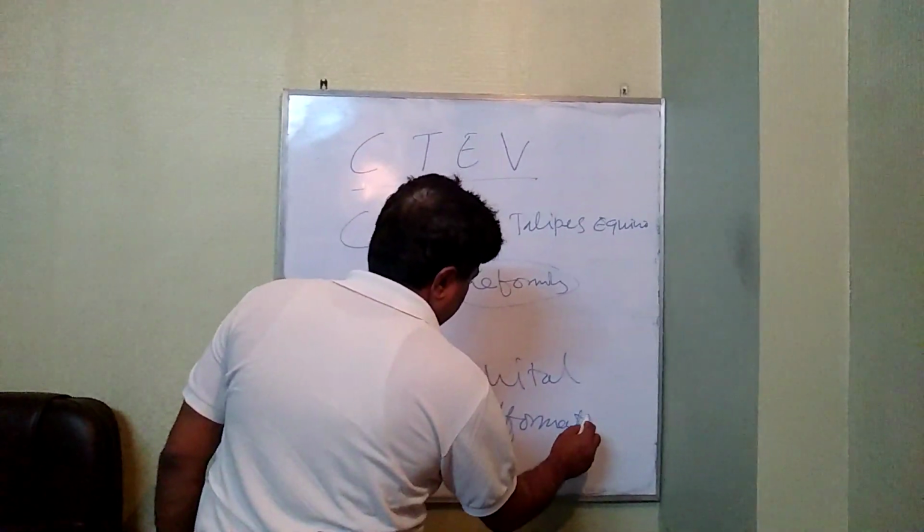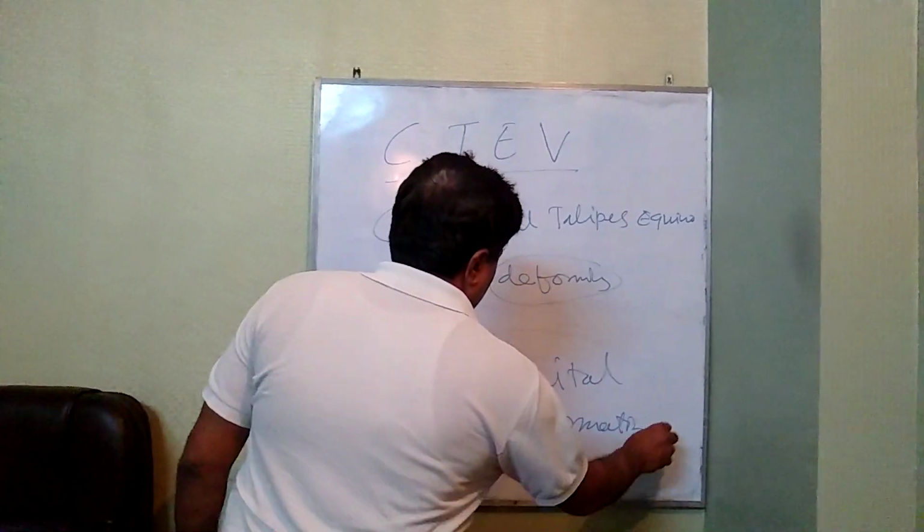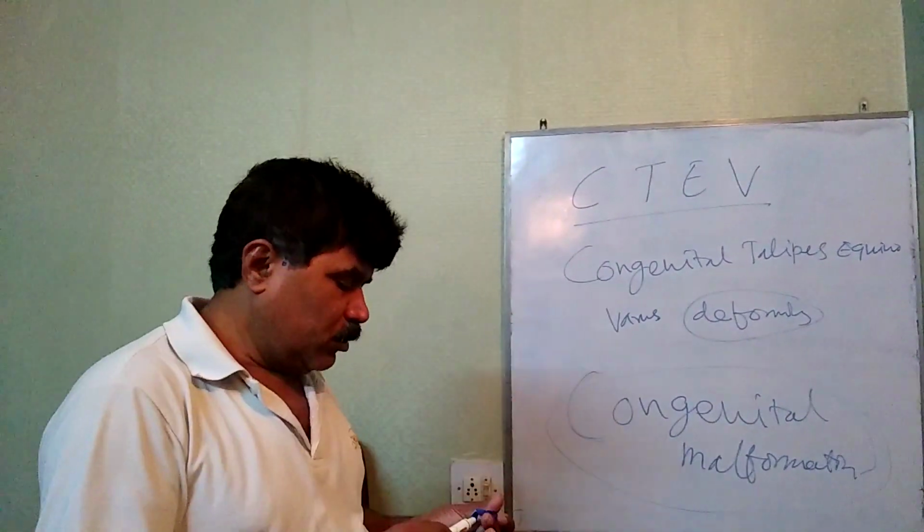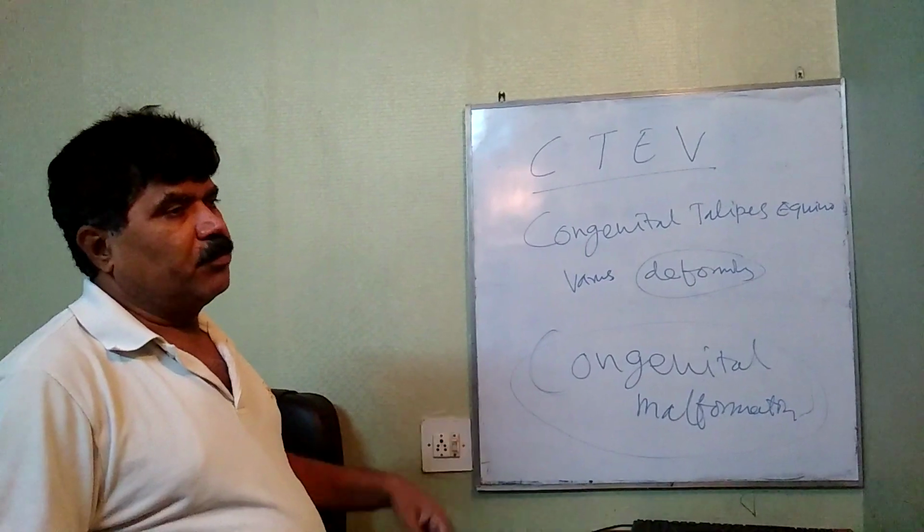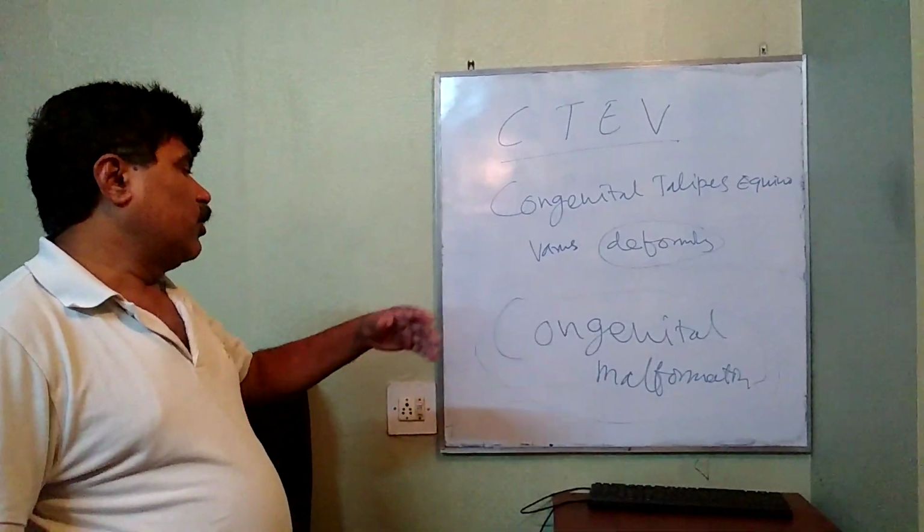So many different faculties are working in this field.